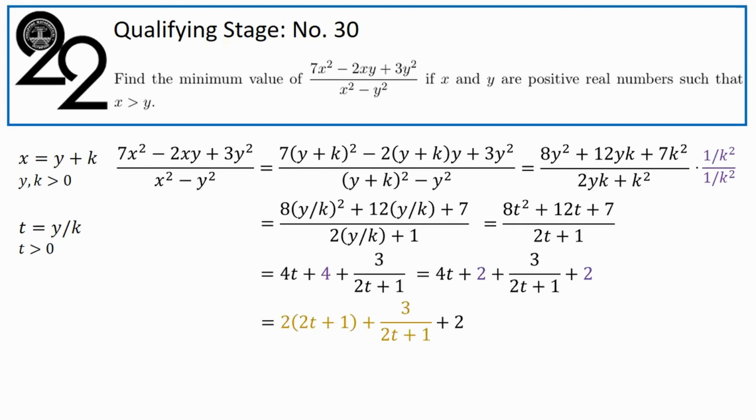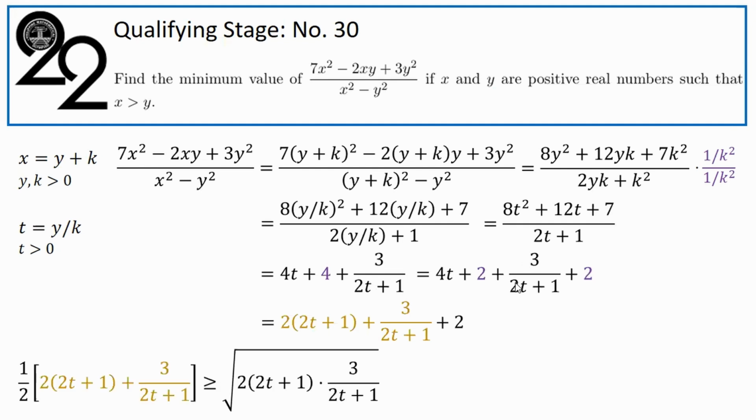So something nice is going to happen here. So let's highlight that in gold font. And then plus 2, let's have it wait at the sidelines. Let's apply the AM-GM inequality on the sum in gold. Half of this is at least the geometric mean. And that geometric mean is the square root of twice (2t plus 1) times 3 over (2t plus 1).